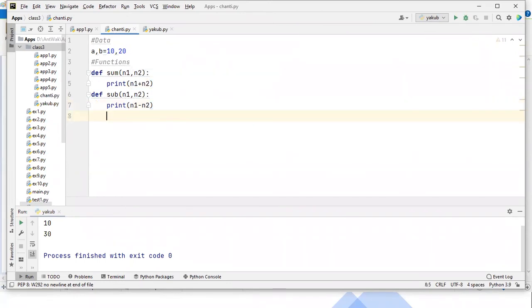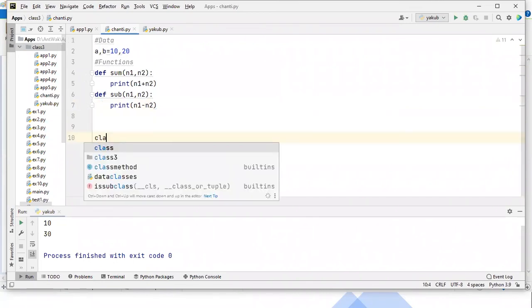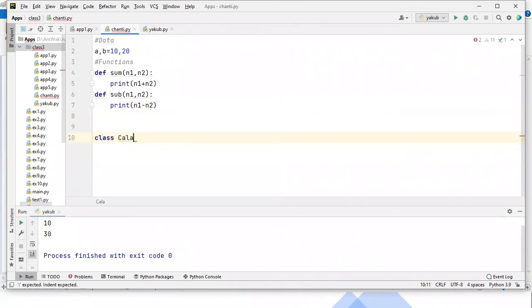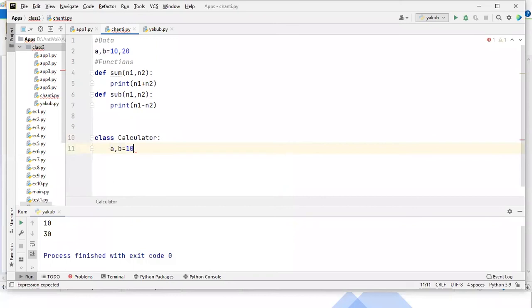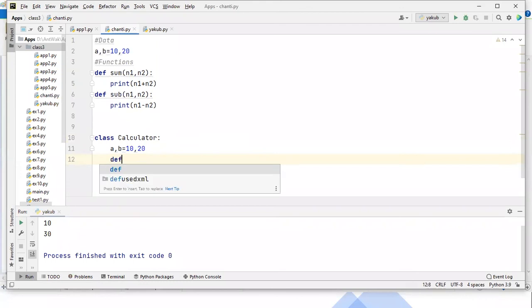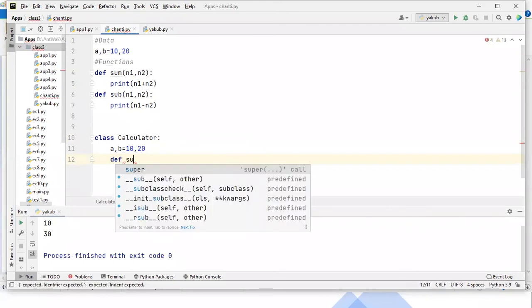But if you write the code inside a class like this, a class is a concept from encapsulation. I'll tell you what encapsulation is. Now I've written a class, the class name is Calculator. Guys, there we have some techniques to write. So I'm writing a, b equal to 10, 20. And we'll write the same function, but we use some extra keywords.